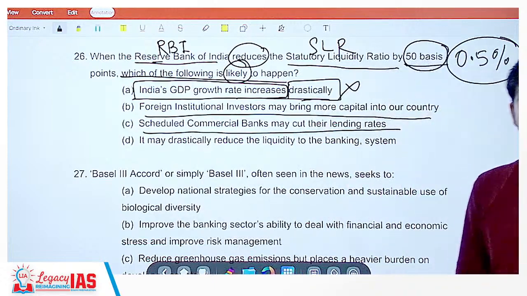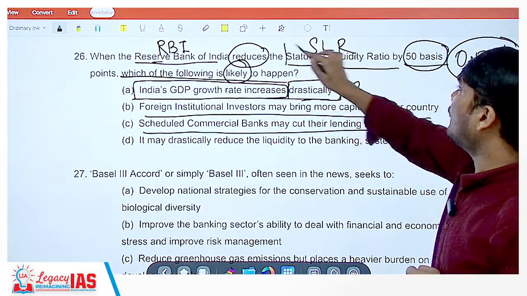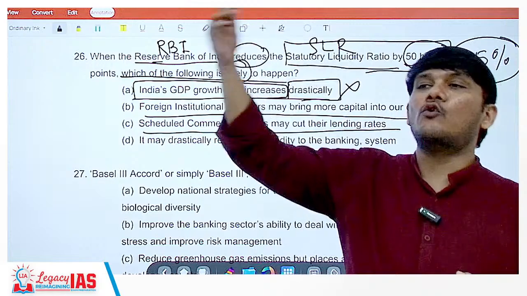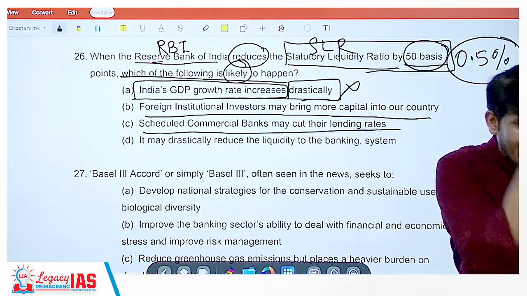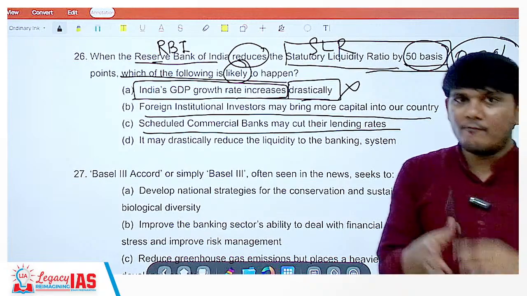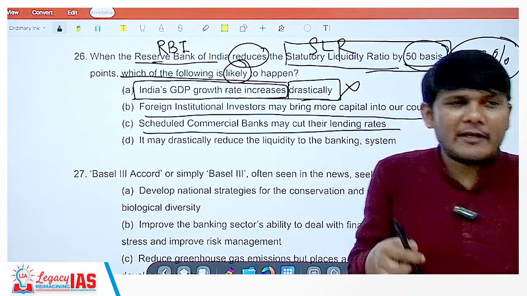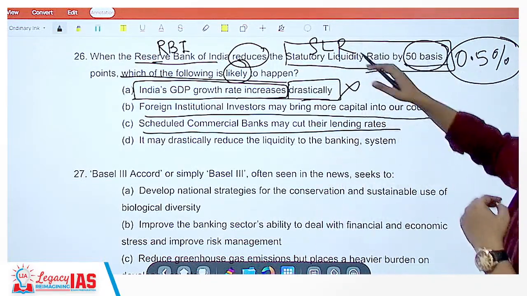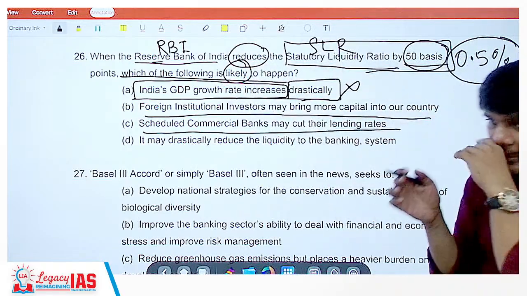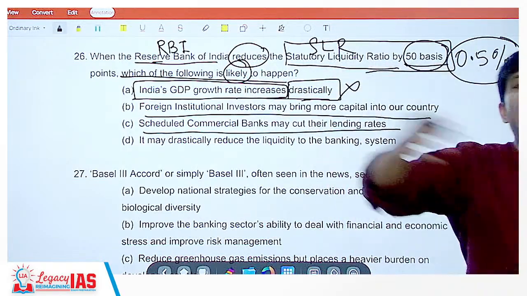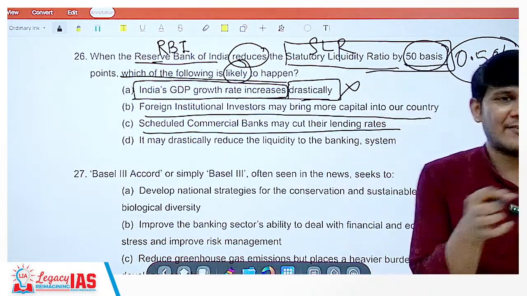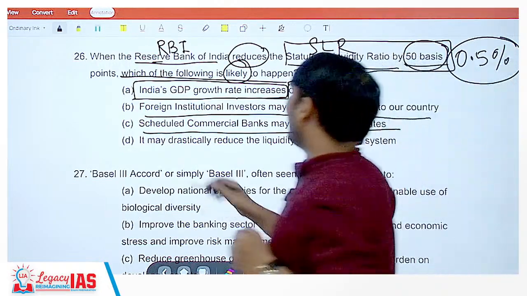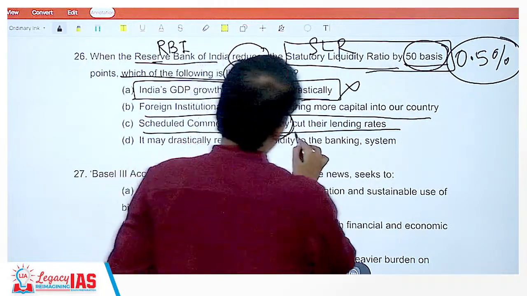Yes. They may cut their lending rates because now, since the statutory liquidity ratio has reduced, they have more money to give. When there is more money to give, the price of that money will reduce. If I have too many pens to give you and very few people to buy, I may reduce the price of the pen so that you buy as much as you want. Here, the banks will have more money because the statutory liquidity ratio was supposed to be kept aside and not given as loans. But now more of that money is available, so more money can be given. That's why the value of the money may become cheaper. That is why scheduled commercial banks may cut their lending rates.